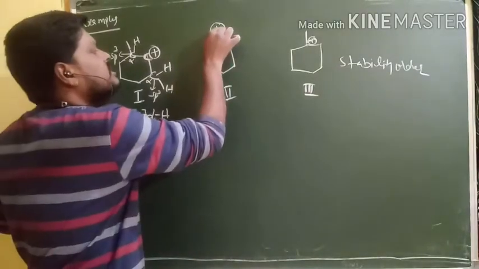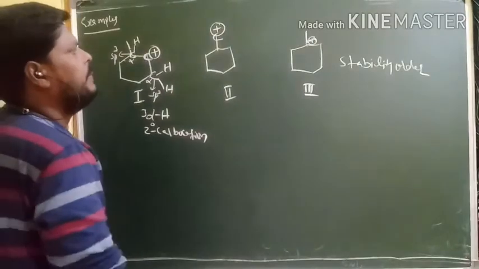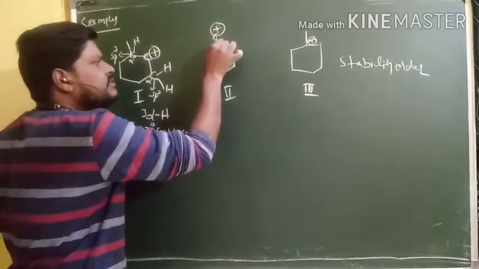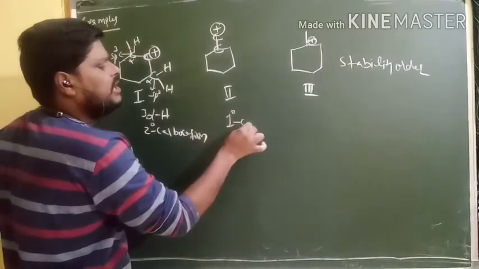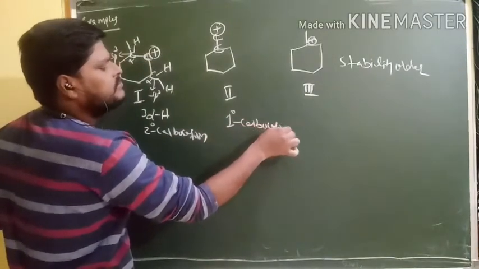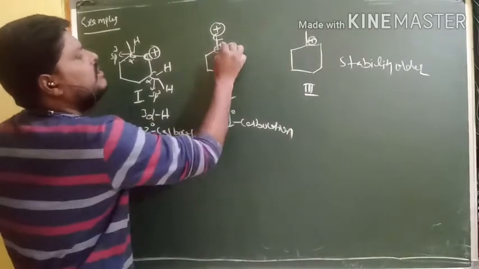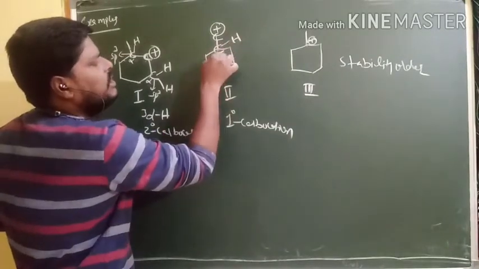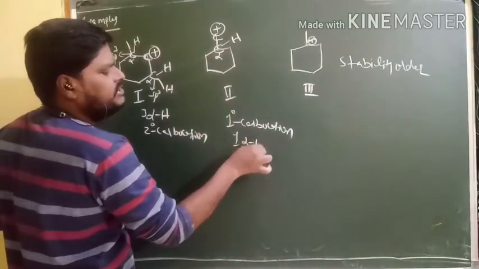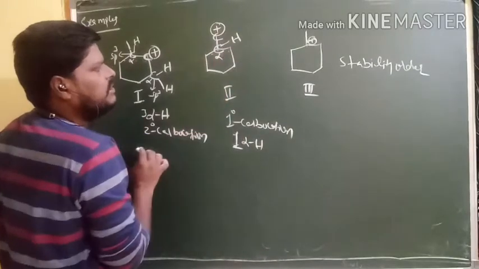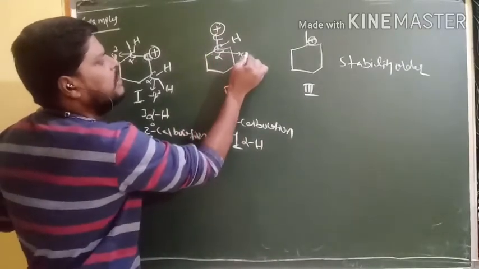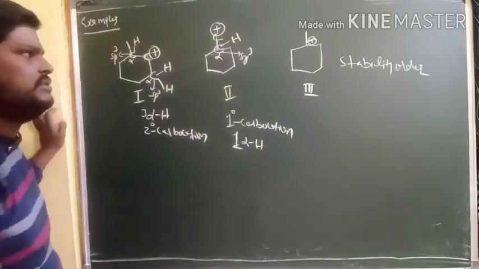And here this carbon acts as the carbocation. This is directly connected with only this carbon. That's why this acts as a primary carbocation. Right? Here, how many alpha hydrogens are there? Only one alpha hydrogen is there. Right? Because 1, 2, 3 and the fourth one is hydrogen. So it is sp3 carbon. Right? Only one alpha hydrogen.